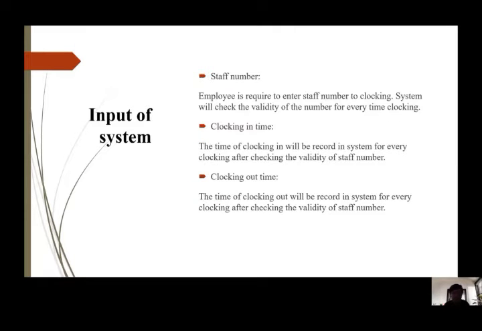The input of the system consists of three parts. First is the staff number. The employee is required to enter the staff number to clock, and the system will check the validity of the number every time. Then the clocking in time will be recorded in the system for every clocking after checking the validity. The clocking out time will also be recorded in the system for every clocking after checking the validity.